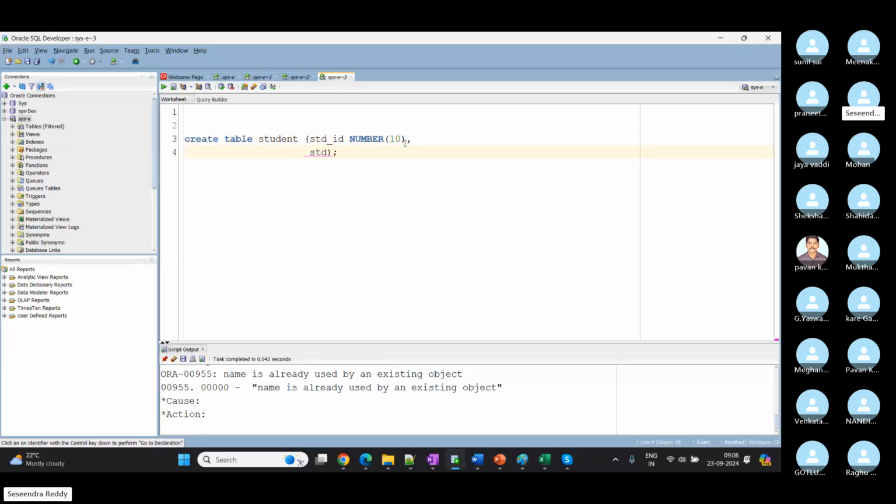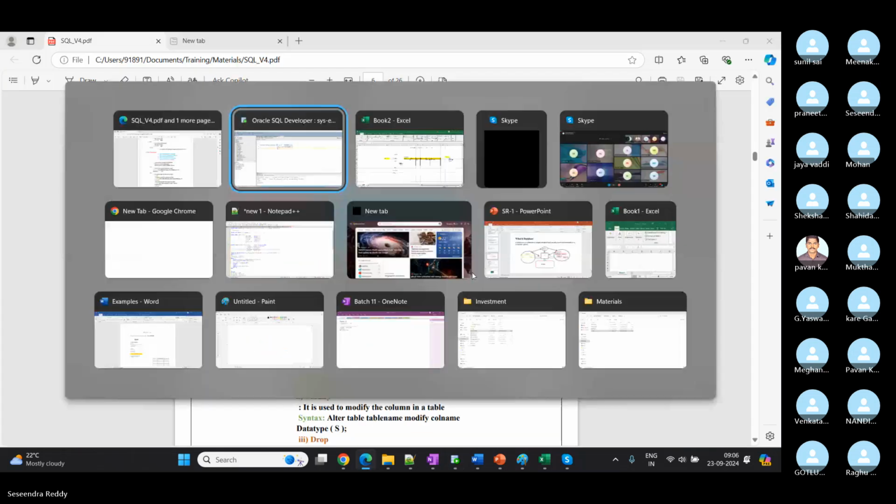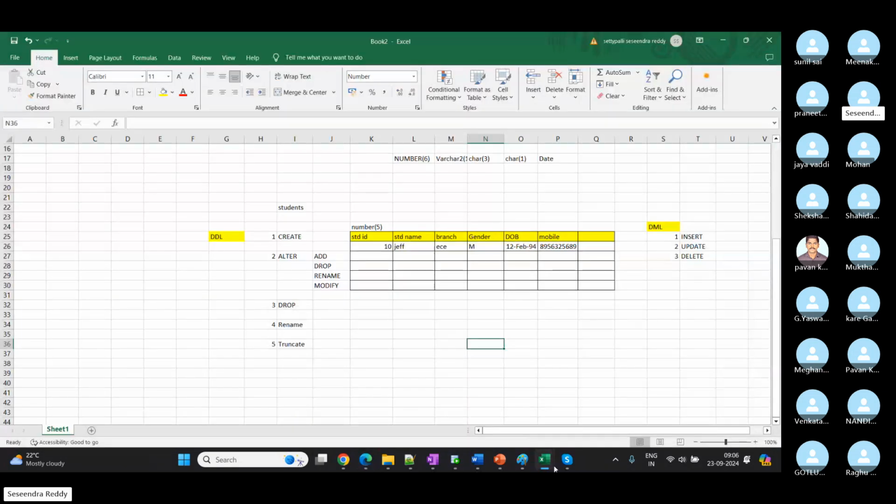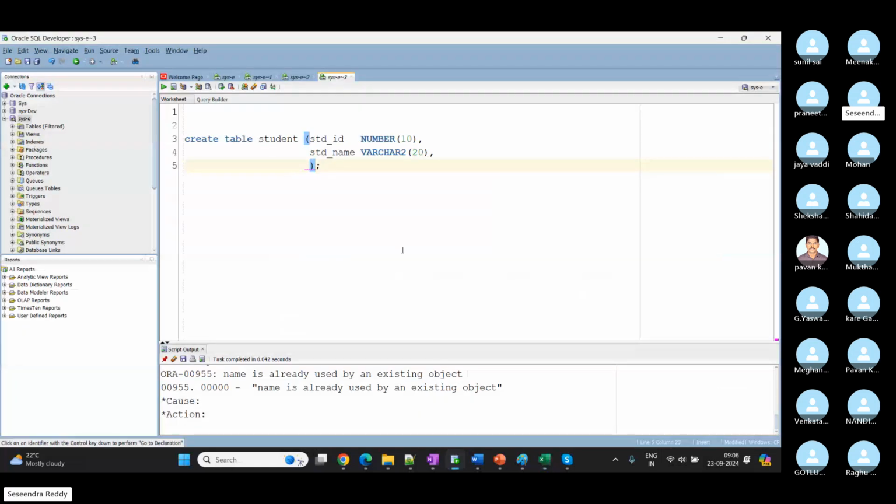And then next one, student name. What are we going to store here? Characters. Varchar2. Okay, let me say 20. Under student name, we are going to store up to 20 characters, right? And then next column, what do we have? Branch. Okay, fine. Branch again. Okay, I used character 3.